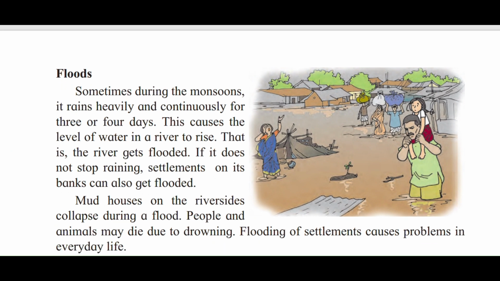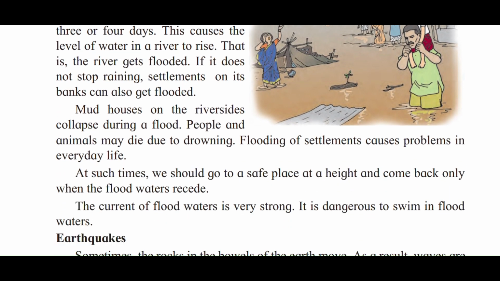Page number 141. Floods. Sometimes during the monsoon, it rains heavily and continuously for 3 or 4 days. This causes the level of water in a river to rise. That is, the river gets flooded. If it does not stop raining, settlements on its bank can also get flooded. Mud houses on the riversides collapse during a flood. People and animals may die due to drowning. Flooding of the settlements causes problems in everyday life.